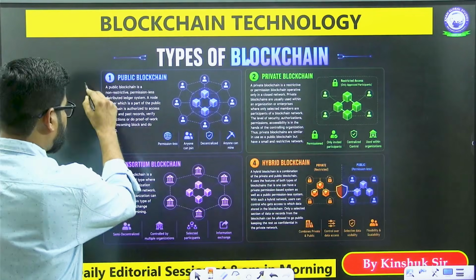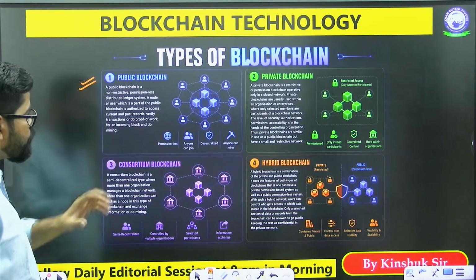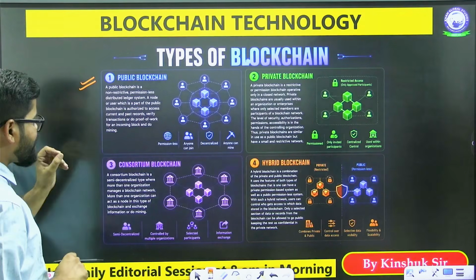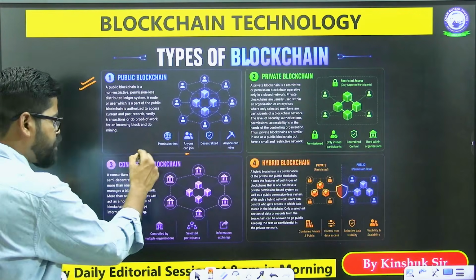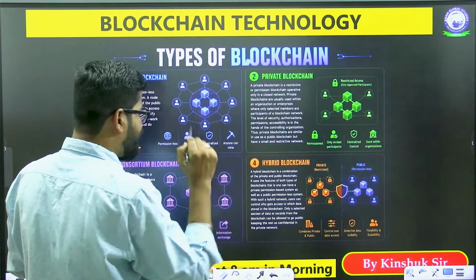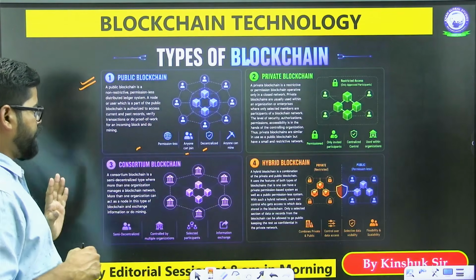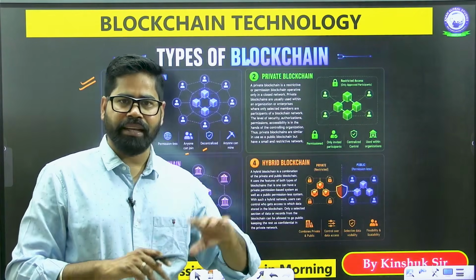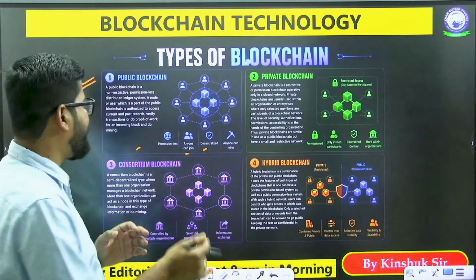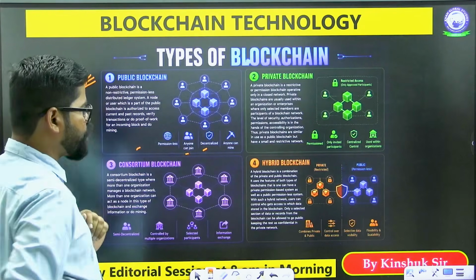Like we have one thing, public blockchain. Okay. So public blockchain, this is something which anyone can join. This is permissionless. This is decentralized. Anyone can become part of it. So what we see is that this is something where everyone can participate. You can see the name, public blockchain.